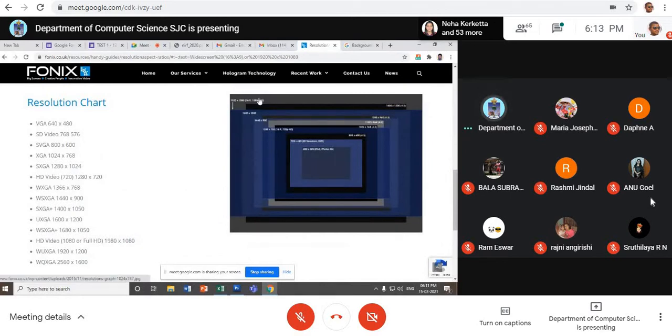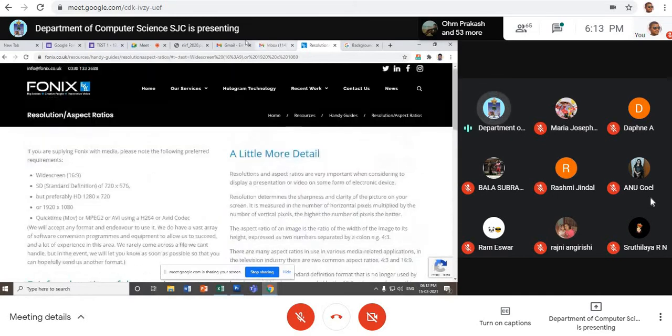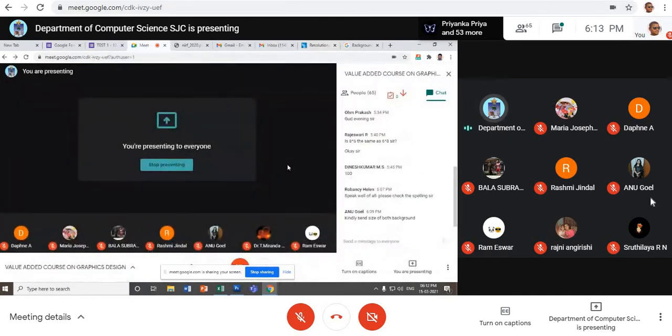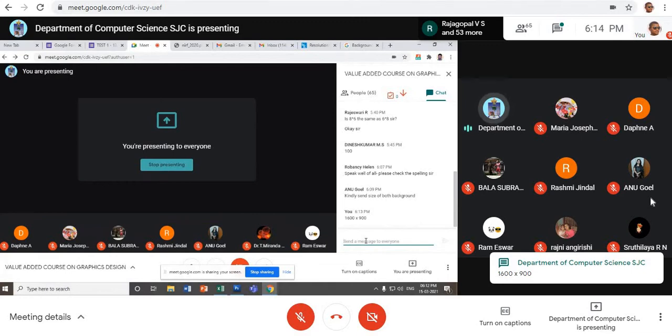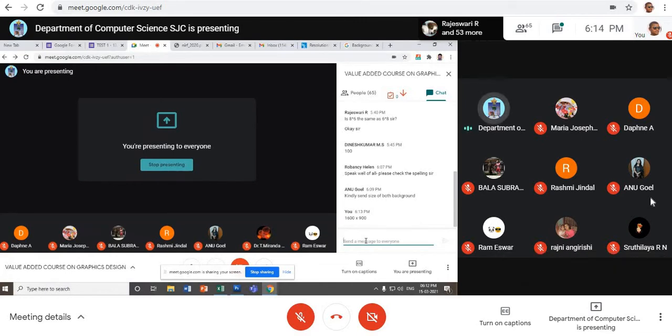See, the screen sizes are available here. You can go for 1600 into 1200 or 1600 into 900. Various screen sizes are available, and you can choose any one of them. The resolution is supposed to be 72 to 100. For the time being, you can go for 1600 into 900, if you have a wide screen: 1600 width and 900 height. For mobiles, please check it on the internet for your own mobile. Now you can ask for your clarification.